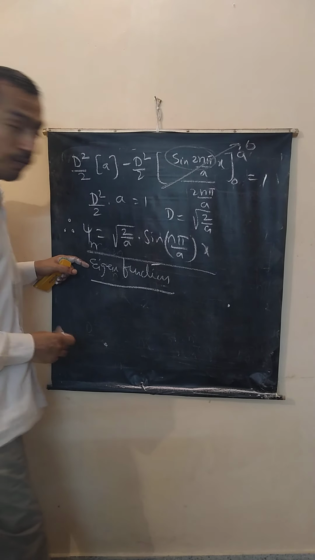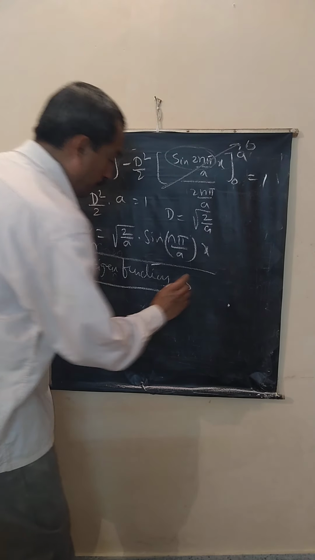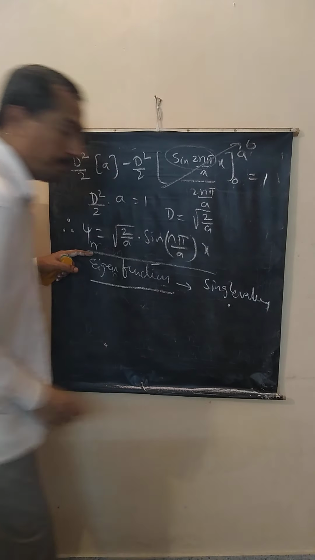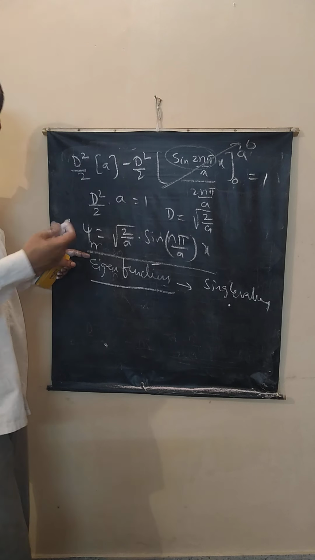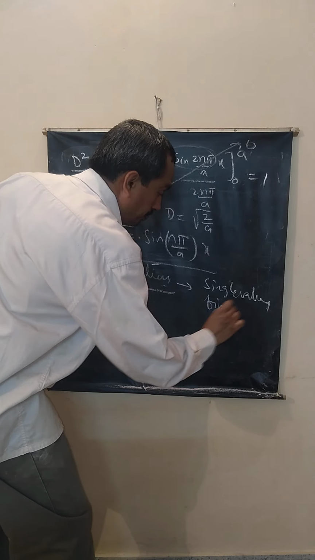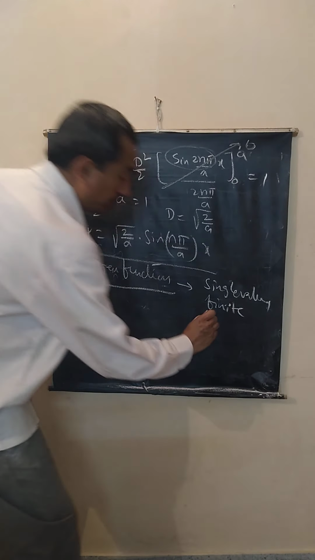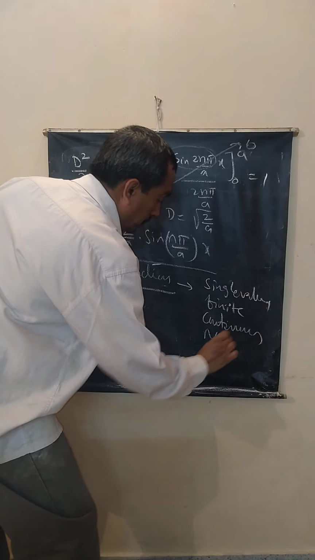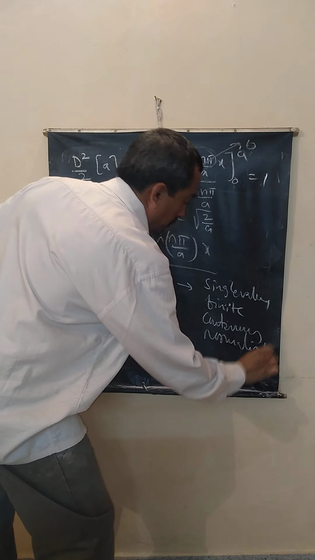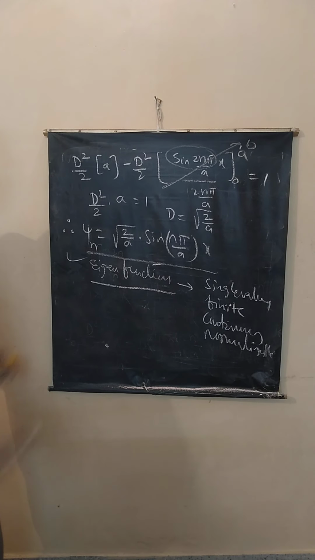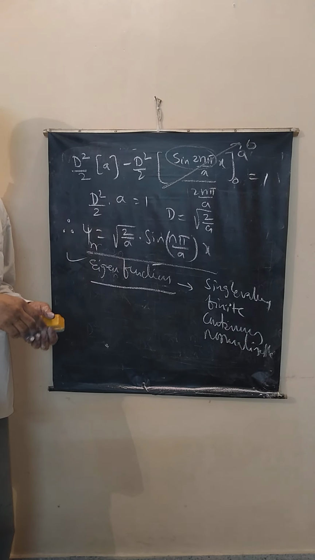What are the characteristics of an eigenfunction? The wave function must be single valued. Only then it is physically acceptable. It cannot give infinite values, it cannot have many values. It is finite. The wave must be continuous. The wave must be normalizable. Correct? So this makes this function an eigenfunction. So this is how we can solve the particle in a potential well.